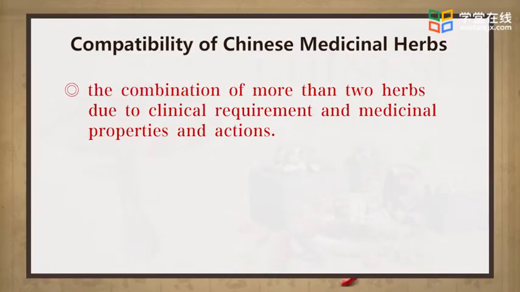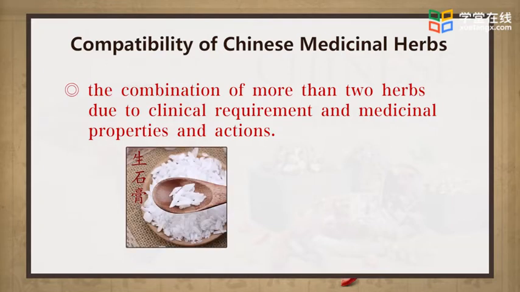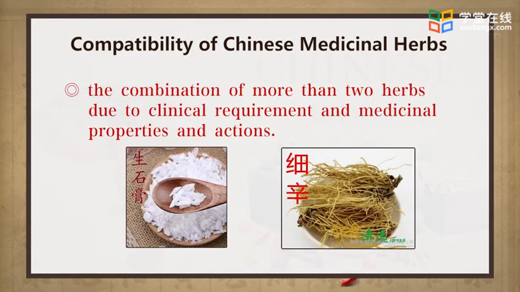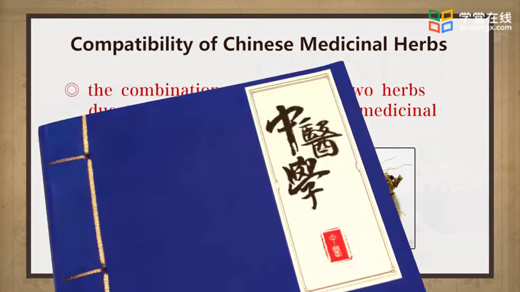Some may reinforce or decrease their effects, moderate or eliminate their original toxic side effects, while others may produce toxicity and poor reactions. For example, Shigao with effect of clearing away heat and purging fire in combination with Xixin, which has the functions of relieving pain, can purge fire to relieve pain and treat toothache due to stomach fire.